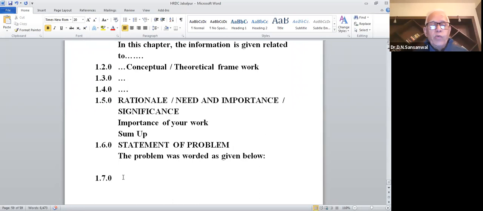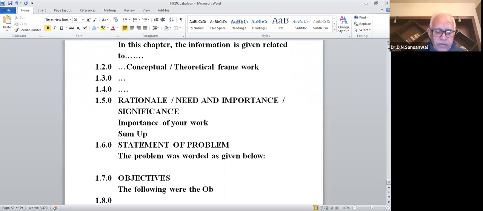Now, once you write the statement of the problem, then immediately comes the objectives. And under objectives, you will write: the following were the objectives of this study.